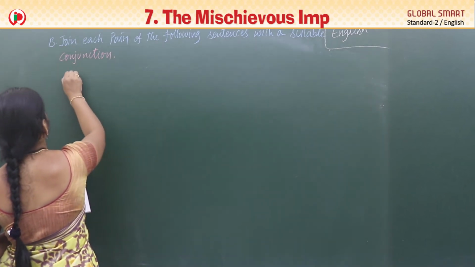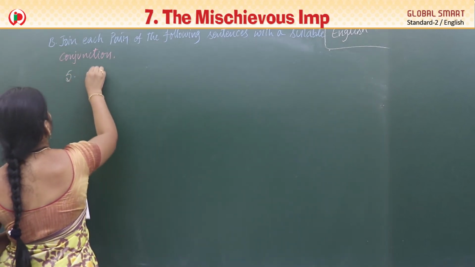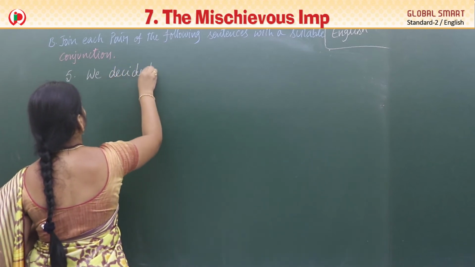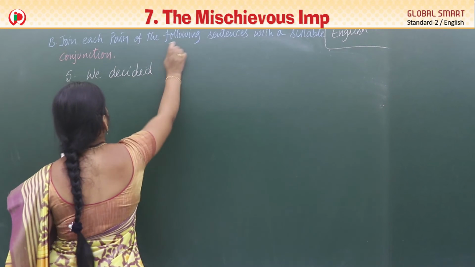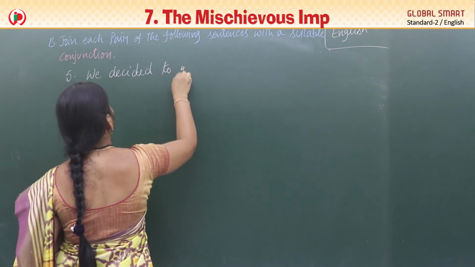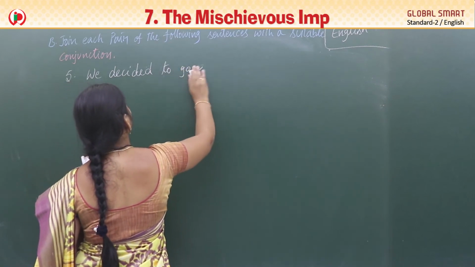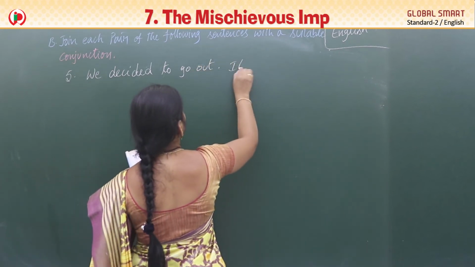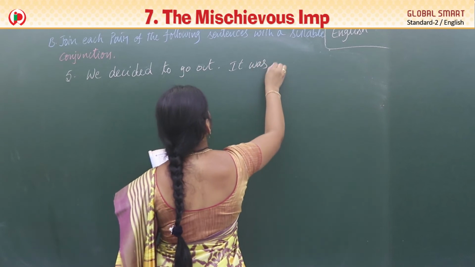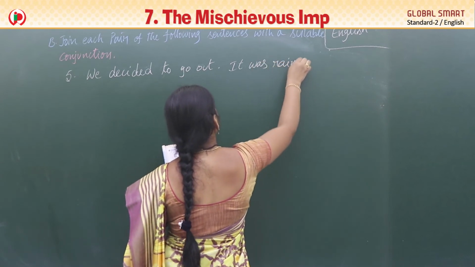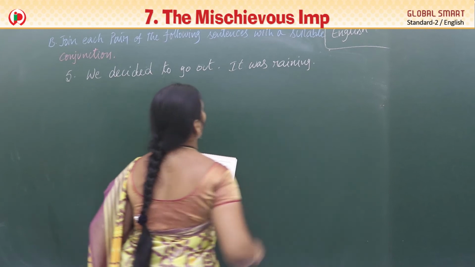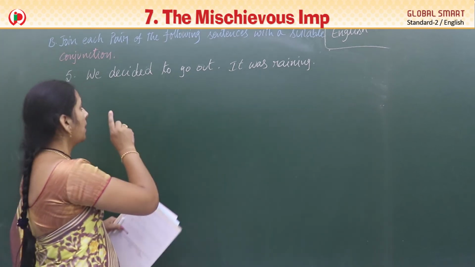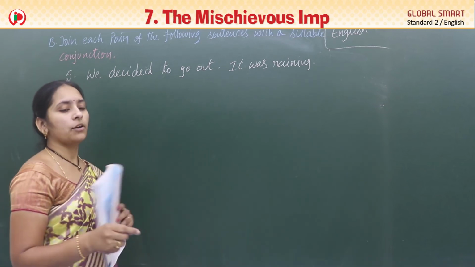So what can we write, ma? But it was. See this. Of course that is also correct, but see the meaning of it.